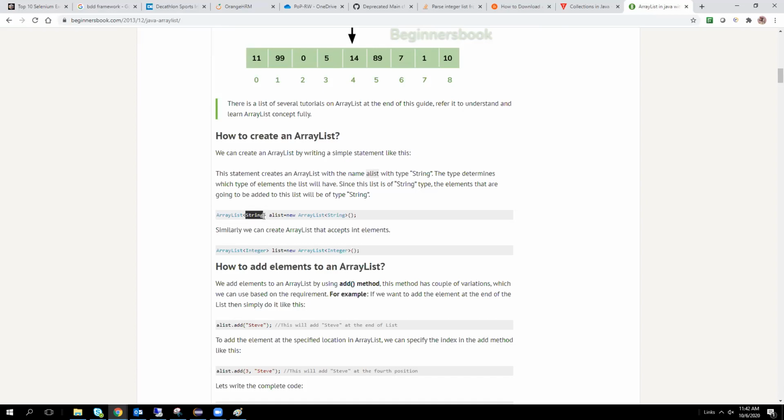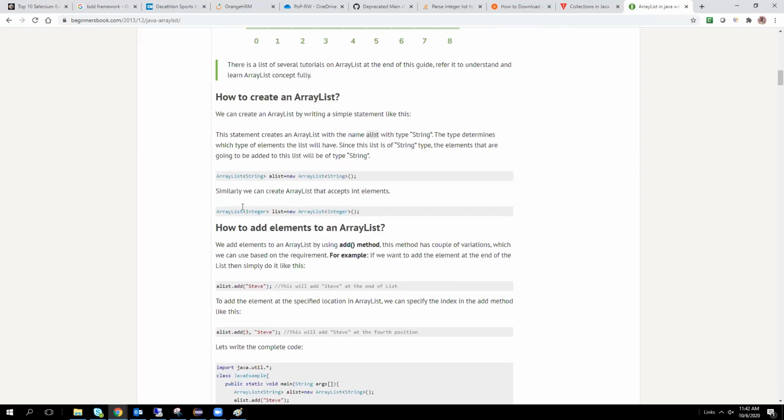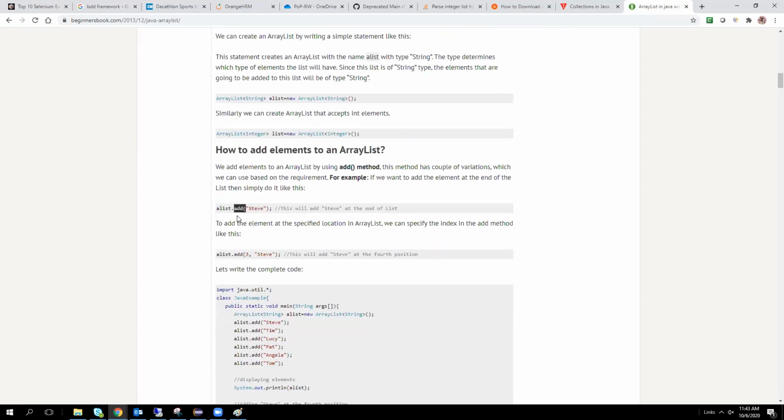Here we have to mention the type as string, character, integer. If you want all types of data in one ArrayList, we have to use Object type. If you want to add elements in your ArrayList, we have to use the add method: list, which is a reference variable, dot add, and the element you want to add is given as a parameter.